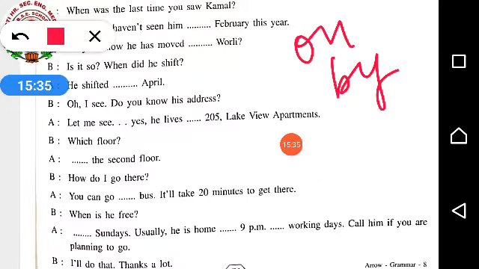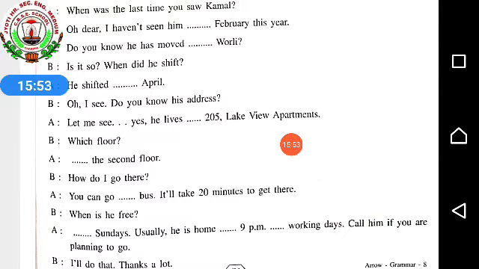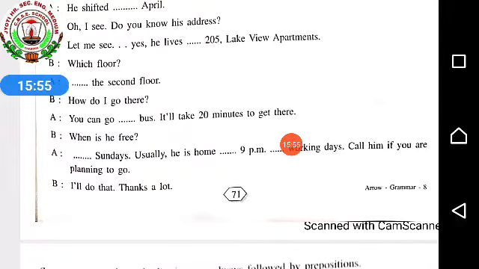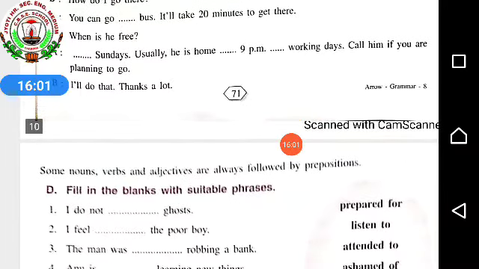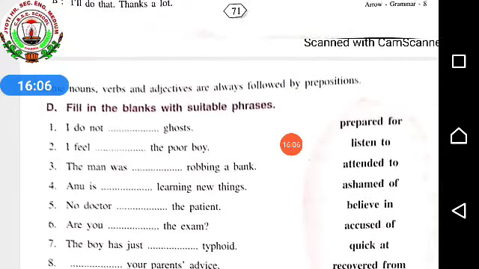B. When is he free? A. On Sundays. Usually he is home at, for time we are using at, 9 p.m. on working days. Call him if you are planning to go. B. I will do that. Thanks a lot. Okay. Next, some nouns, verbs and adjectives are always followed by prepositions.